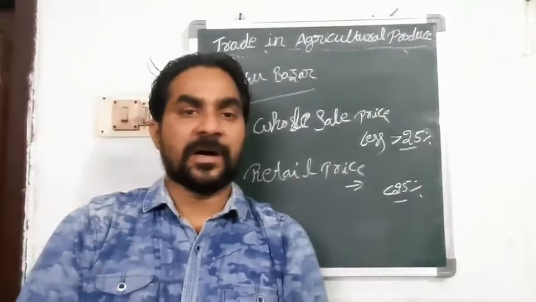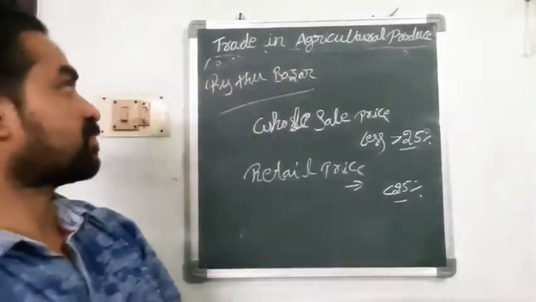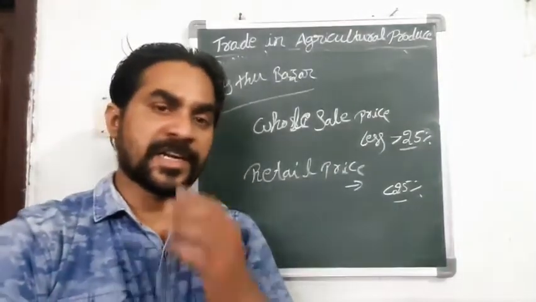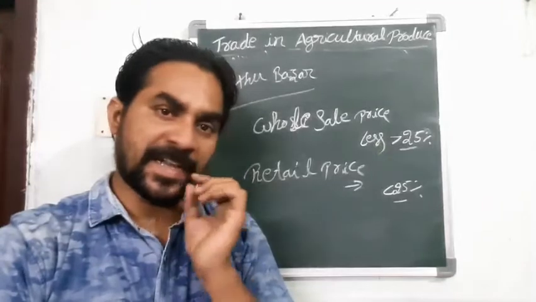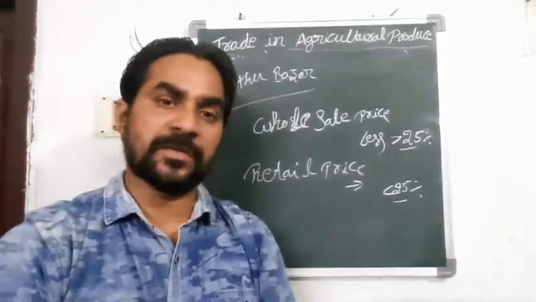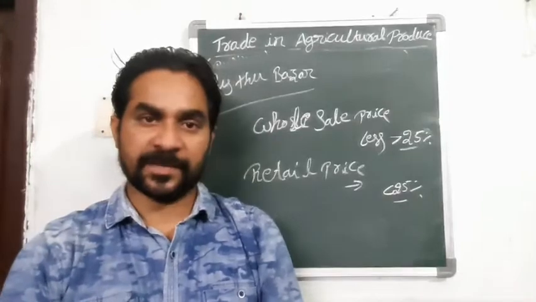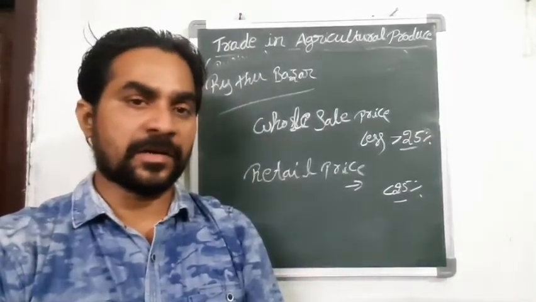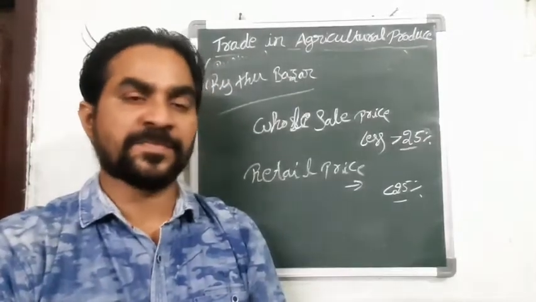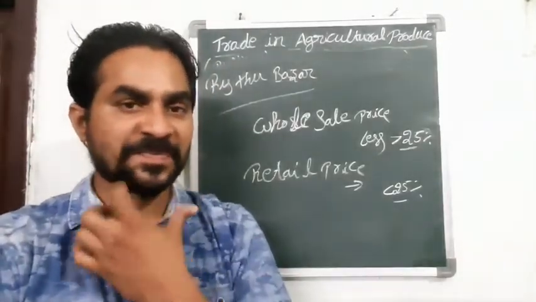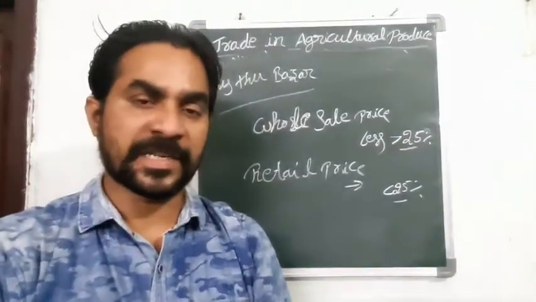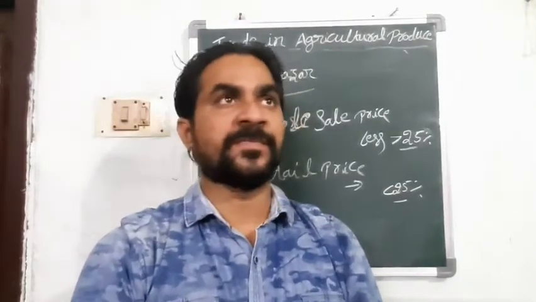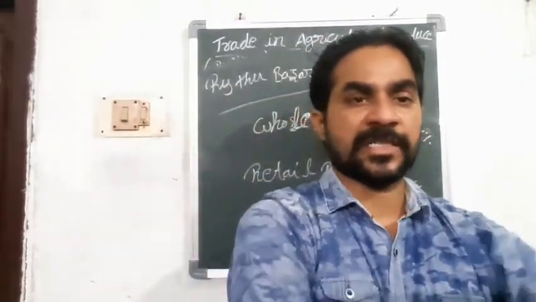One more time, I'm going to revise this. Trade in agricultural produce: here there are three different types of business activities based upon agriculture. One is street vendors, like Gauri. One is sellers in Santas, like Indira. Another one is Raitu Bazaar, where farmers sell their produce directly. So this is your topic, and we'll meet in the next class. Thank you very much.